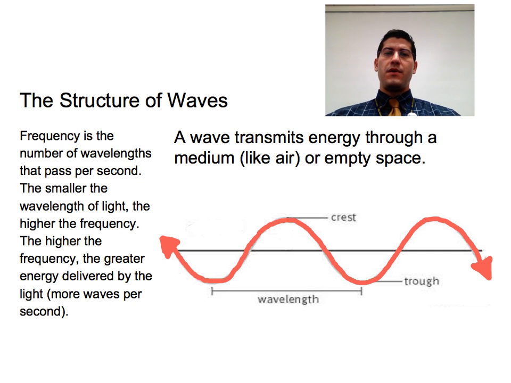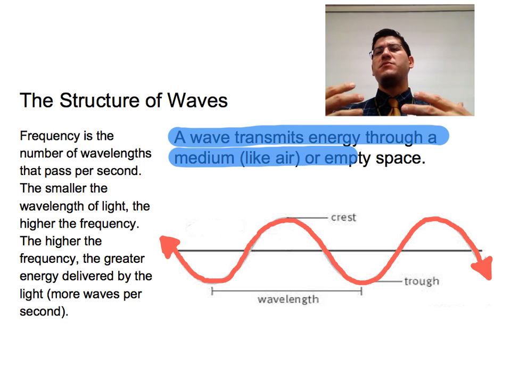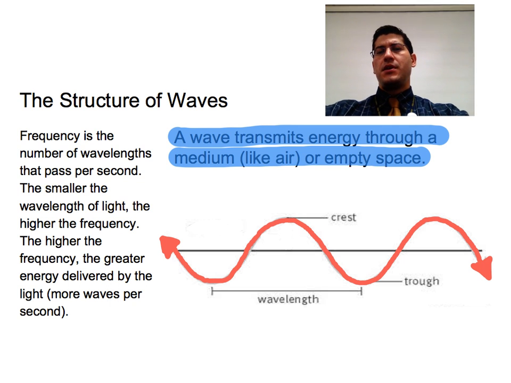Every wave, whether it's caused by skipping a rock across the water or by plucking a guitar string, has a certain structure. What is a wave? A wave is the transmission of energy through a medium, like air or water, or the transmission of energy through empty space. Waves hitting the beach transmit energy. Ultraviolet rays transmit energy from the sun, and they'll burn your skin if you aren't wearing sunblock. Whatever type of wave we're talking about, it's a transmission of energy.